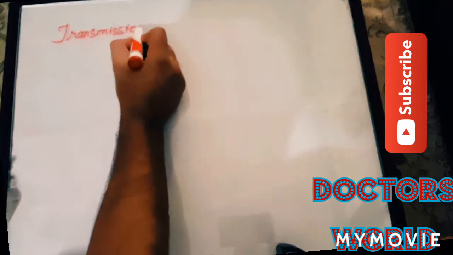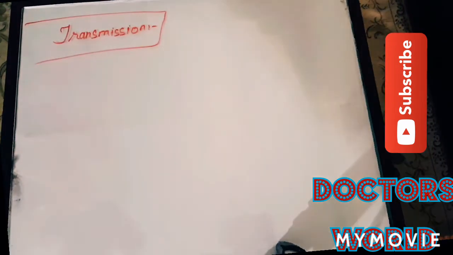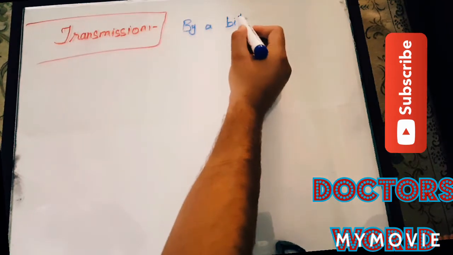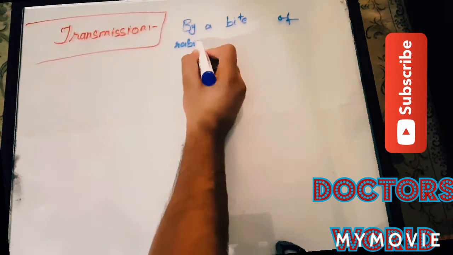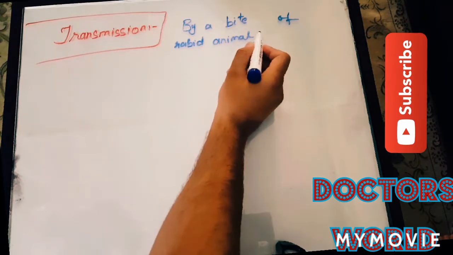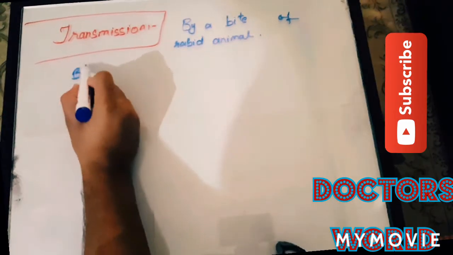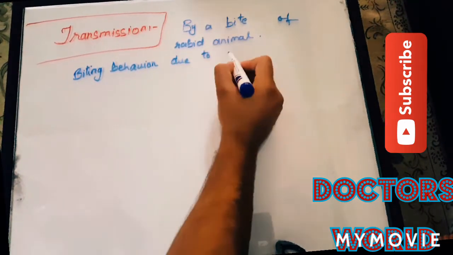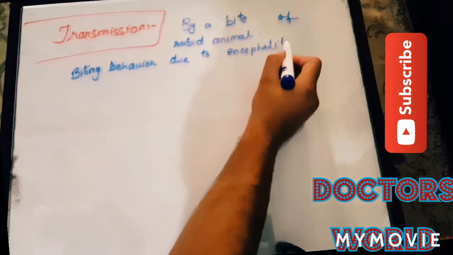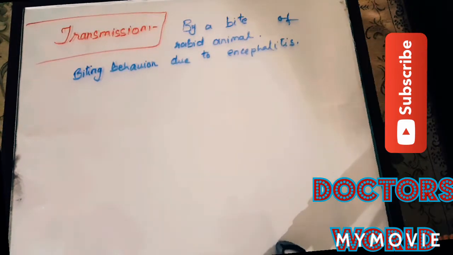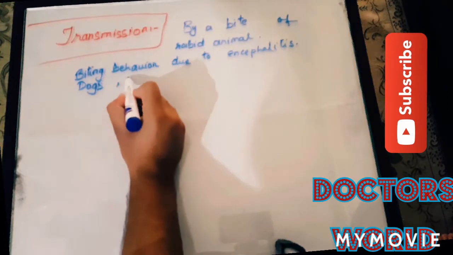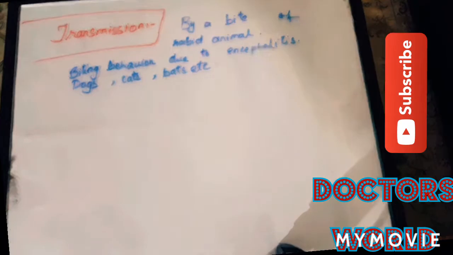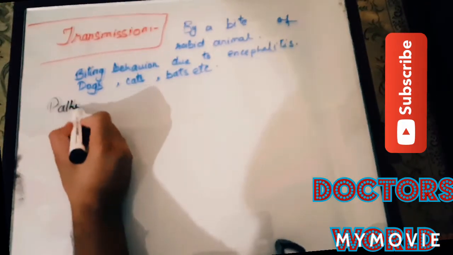Now we discuss its transmission. Rabies virus is transmitted through the bite of a rabid animal. A rabid animal is an animal that is aggressive and has biting behavior due to encephalitis. Dogs, cats and bats are mostly involved in the transmission of this rabies virus.